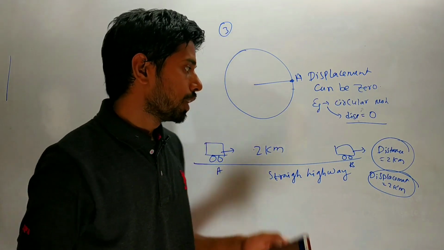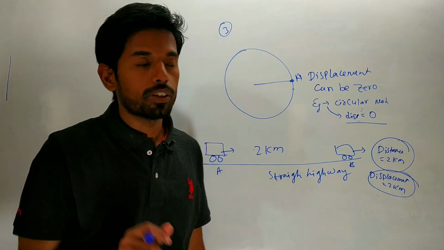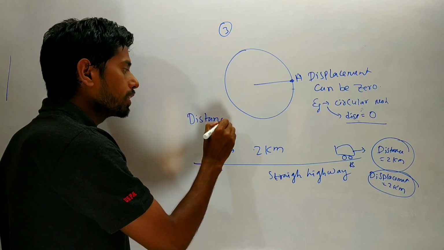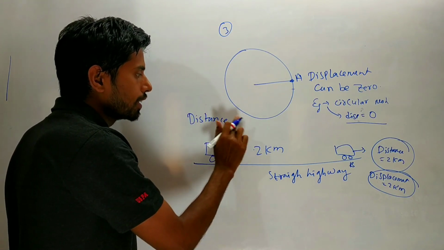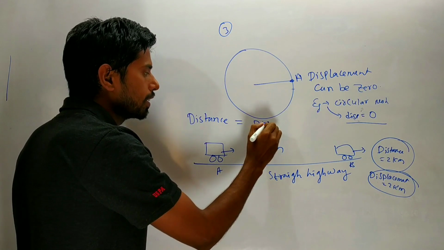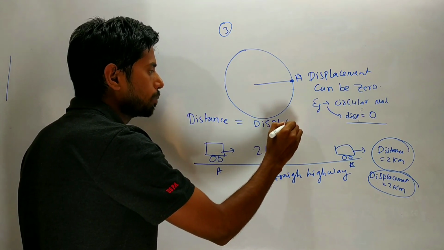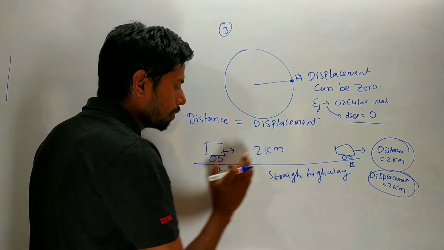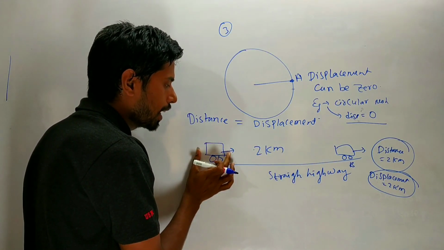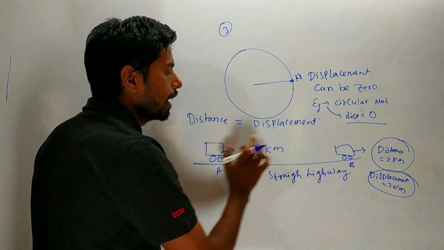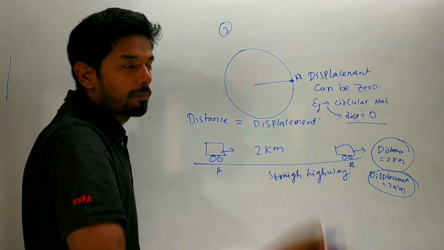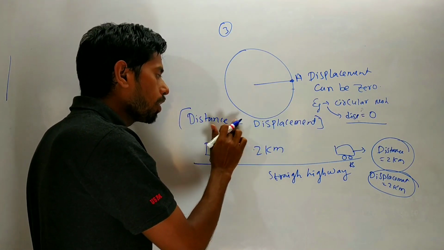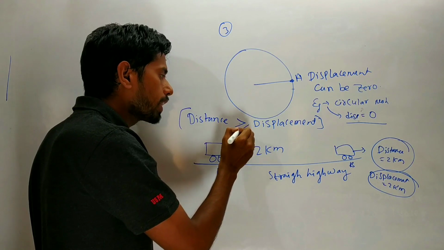But the important thing is, in this question it is asked, its magnitude is greater than 0. कभी भी displacement distance से बड़ा नहीं हो सकता है. Here you can see, here you can write distance is equal to displacement. In this condition you can write displacement is equal to distance when object moves in straight highway. Whenever object moves in a straight highway, okay, straight line path, that time the shortest distance is a straight line. Hence we can say distance is equal to displacement. So you can write distance is equal to displacement in a straight highway, but always remember distance is either equal to or greater than displacement.